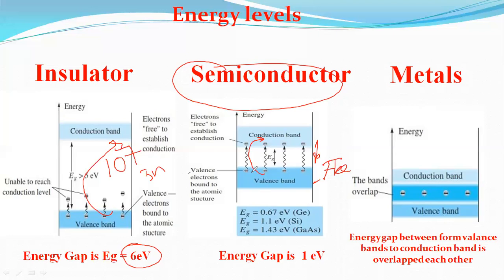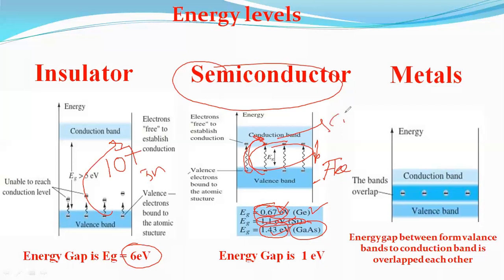A substance for which the width of the energy region is relatively small: 1.1 electron volt for silicon, 0.67 for germanium, 1.43 for gallium arsenide. Just by applying some energy, within roughly 0.6 and 1.1 electron volts, there is a 100% chance for electrons to jump from the valence band to the conduction band.